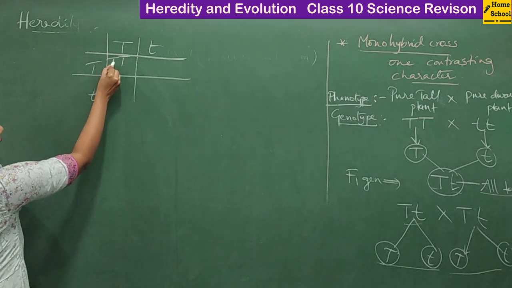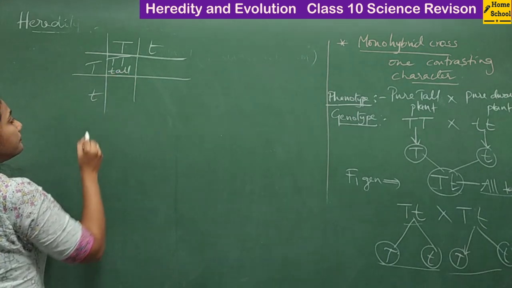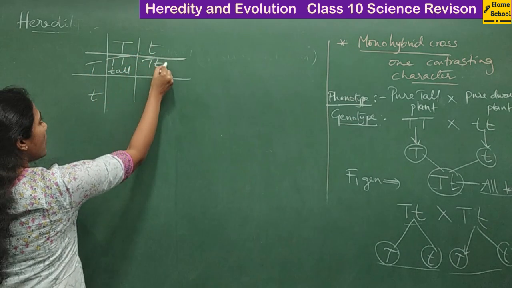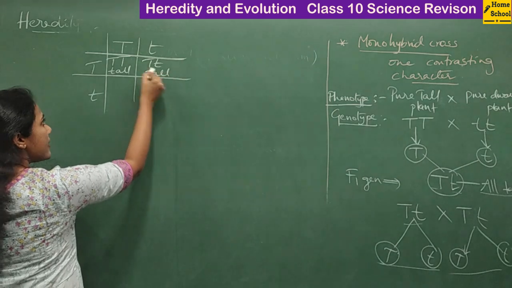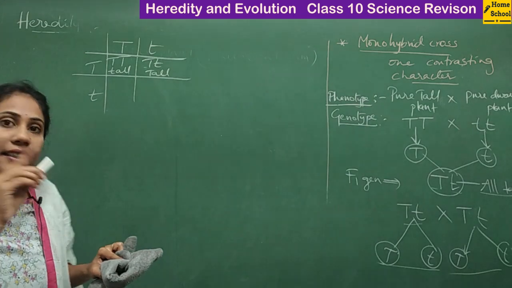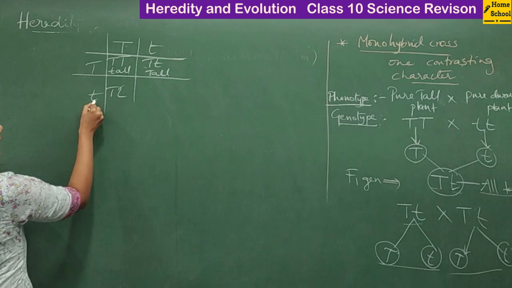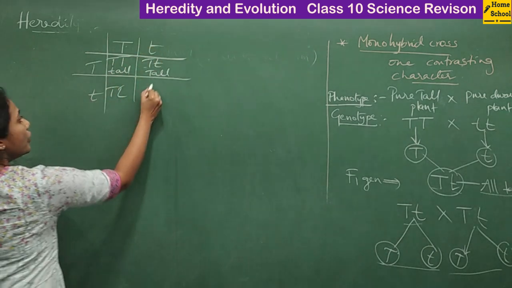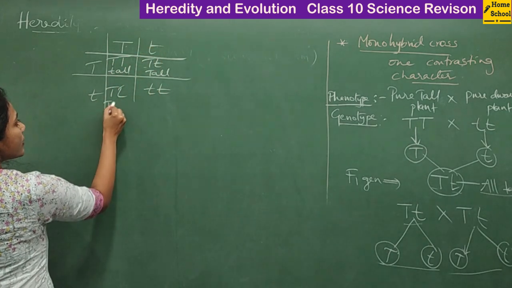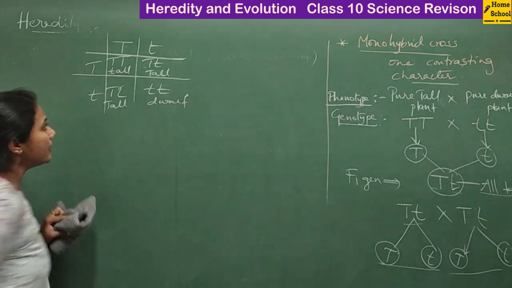You will get a plant with a genotype capital T, capital T. So this is tall. And next, capital T, small t. This also grows as a taller plant because the dominant gene, capital T, is there and gets expressed. Coming to the next one, capital T, small t. Combine this with this, you get small t, small t. So this is also a tall plant, whereas this will be a dwarf plant, isn't it?